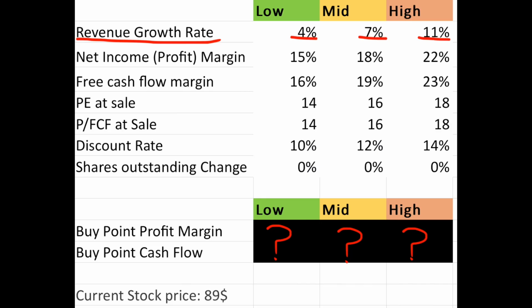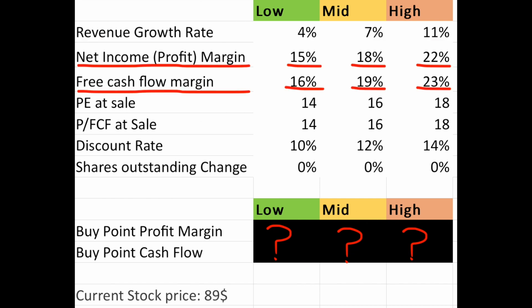So on my low assumptions, I went with 4%, which I think is extremely low. On my middle, 7%, which I think is what they are going to do. And on the high, 11% in case they crush it. I think 11% is probable because China is a fast-growing country.